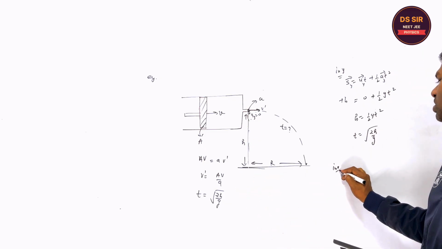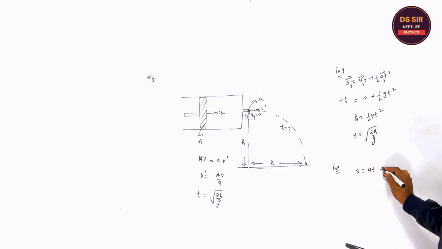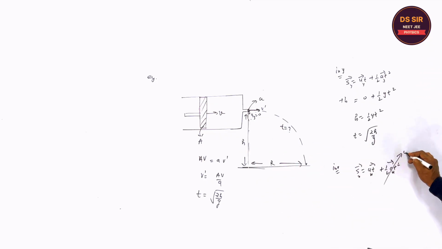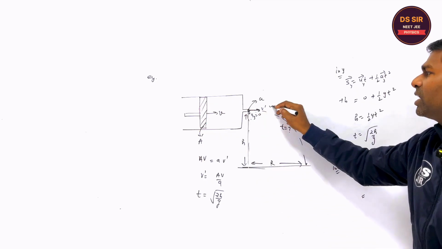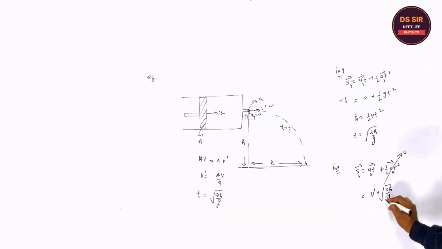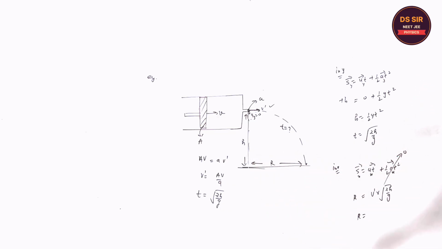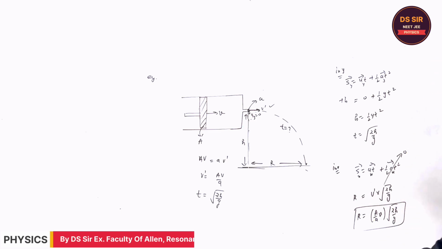So in x direction, what is the range? S is equal to ut plus half at square in x direction, right? In x direction, what is the acceleration? Say 0. In the x direction, what is the speed? The v dash, and the time is root 2h upon g, right? So the horizontal displacement is R. What is the v dash? It is A upon small a. So R is equal to A upon small a root 2h upon g. So this is the range of this system, right?